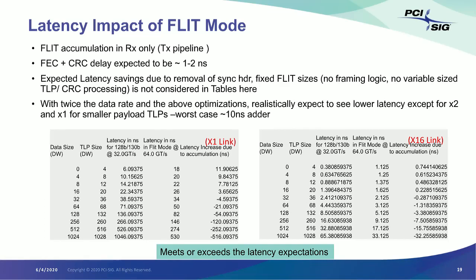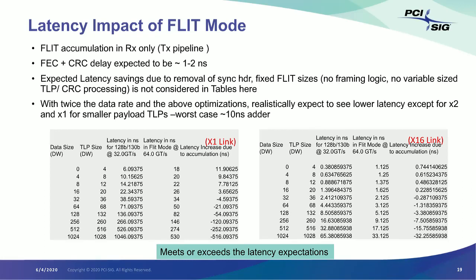And in the by 16 case, you will see that even in the worst case scenario, the latency impact is less than a nanosecond. Now, as I said, we expect the FEC and the CRC delay to be in the 1 to 2 nanoseconds range. We have done that through actual RTL code and synthesis, and sample RTL code is there in the PCIe 6.0 specification. It will show up there.